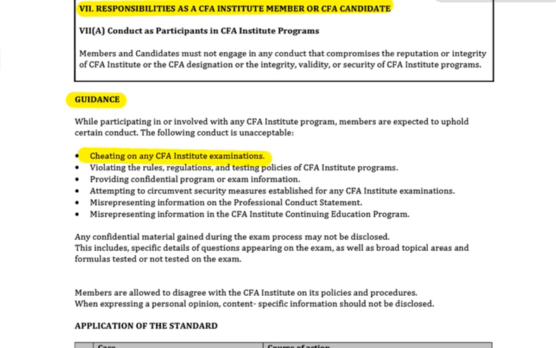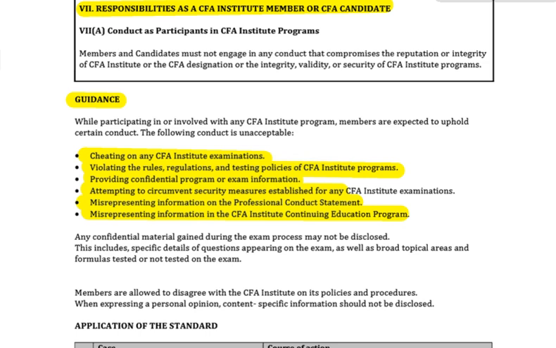I hope we don't have to teach this to people. Cheating on any CFA Institute exams. Violating the rules, regulations, and testing policies of the CFA Institute. Providing confidential program or exam information. Remember, when you finish the exam, you are not allowed to say what you saw in that exam at all. Attempting to circumvent security procedures during the exam. Misrepresenting information on your PCS, your professional conduct statement, lying on that, or misrepresenting information on the CFA Institute continuing education program.